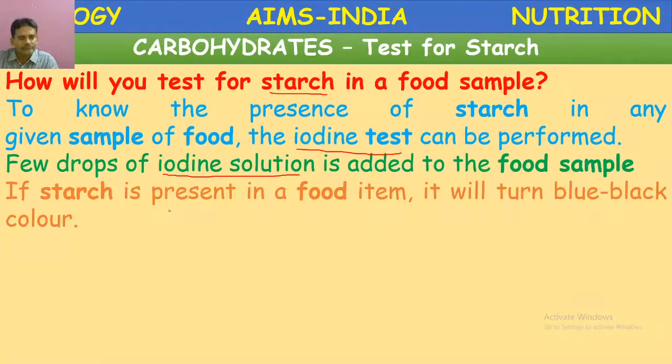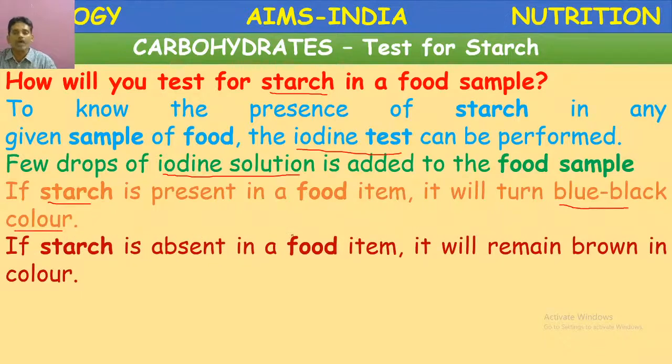Then the procedure. What we have to do? The selected food material, it may be a potato or any starch solution, you can take in the test tube. If starch is present, when we add iodine solution, it turns blue black or dark blue in color, which indicates the presence of starch.